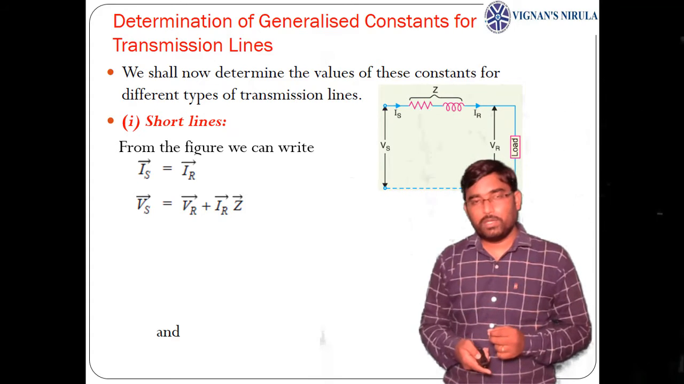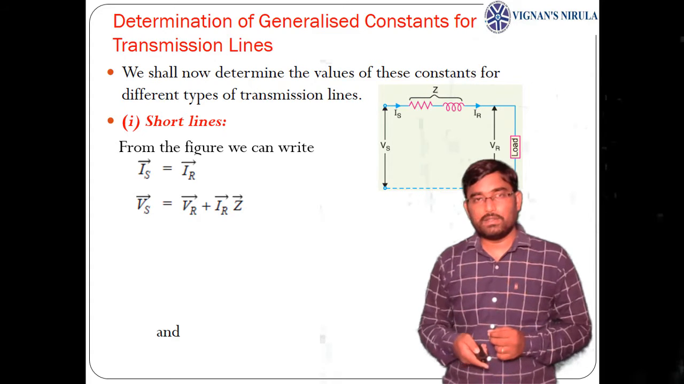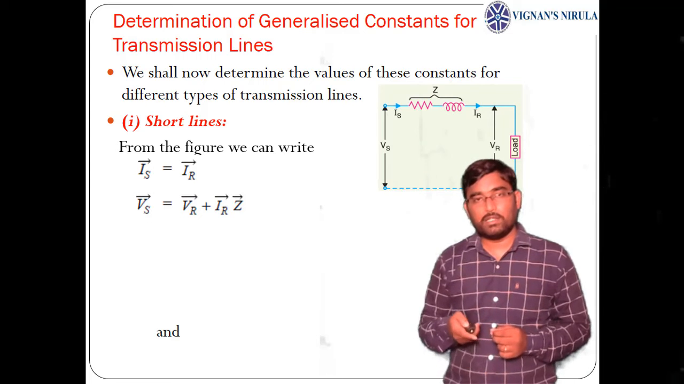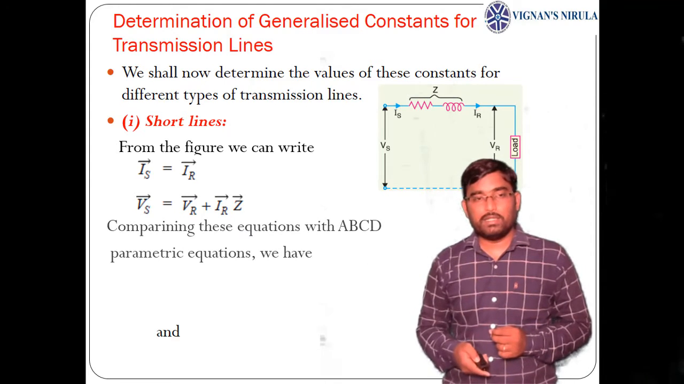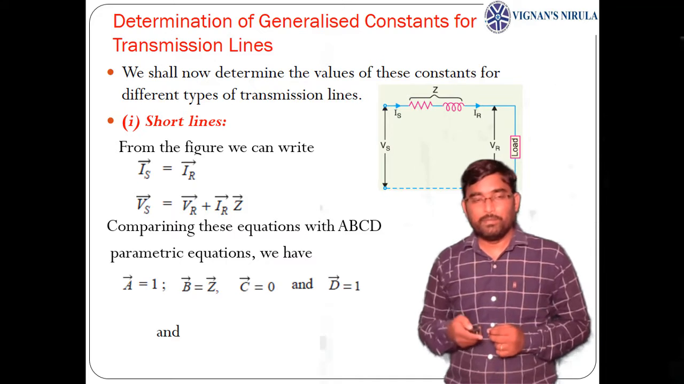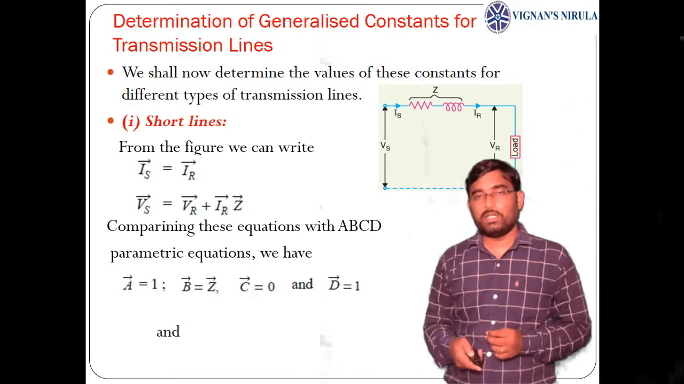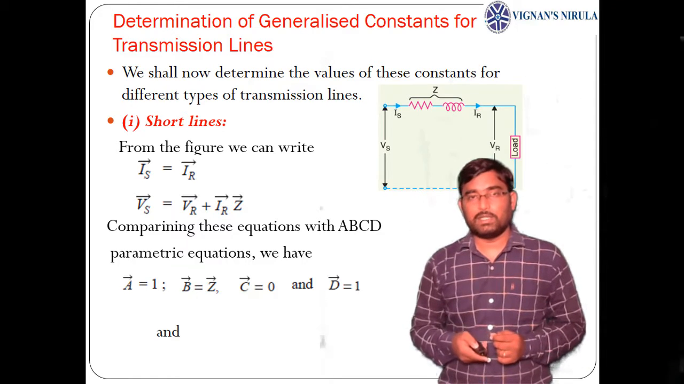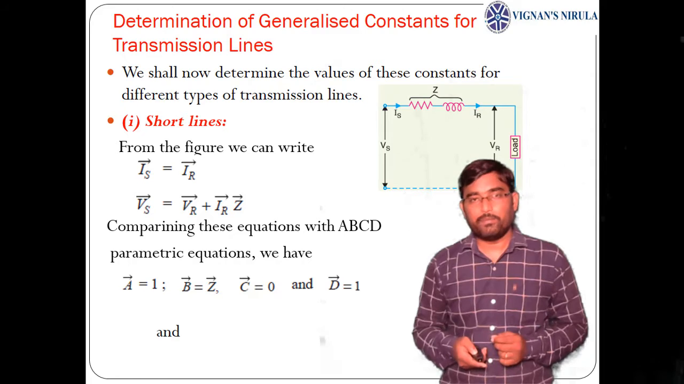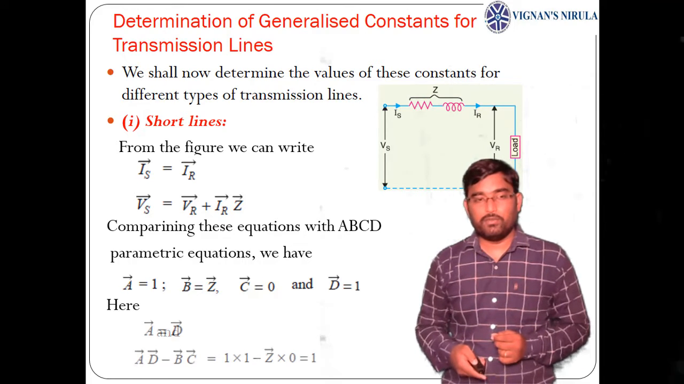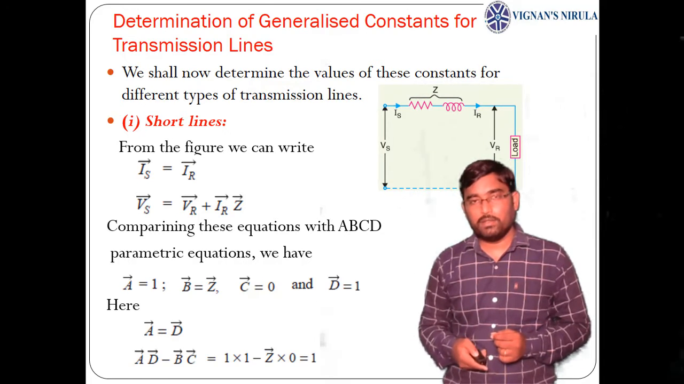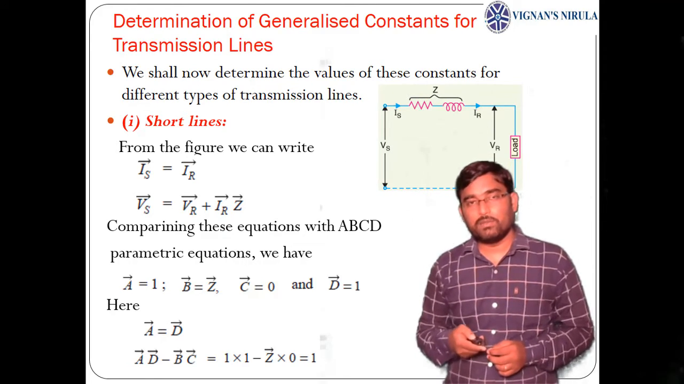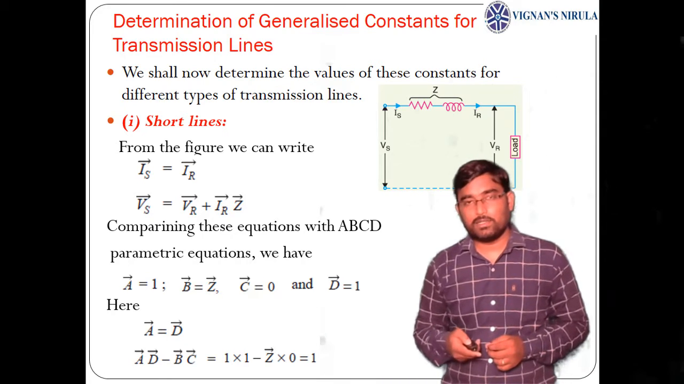Now, by comparing these two equations with the ABCD parametric equations, Vs equals AVr plus BIr and Is equals CVr plus DIr, we can write the ABCD parameters for a short transmission line as A equals 1, B equals Z, C equals 0, and D equals 1. Here A equals D, that means the short transmission line is symmetrical, and AD minus BC equals 1, that means it is a reciprocal network.